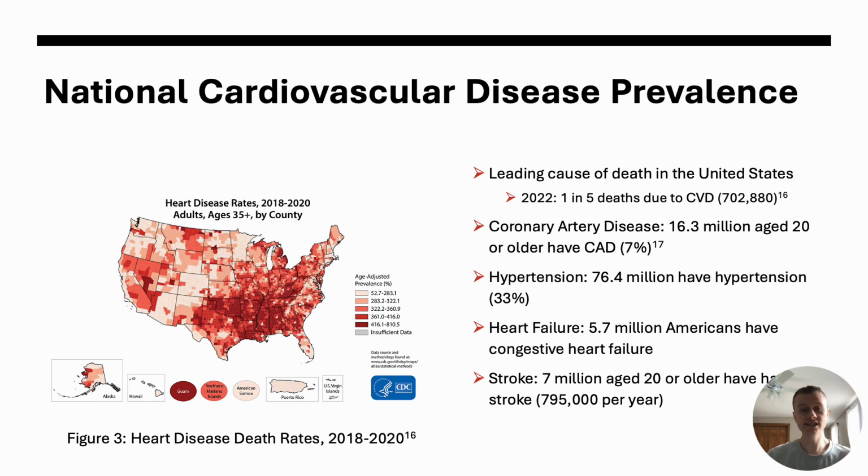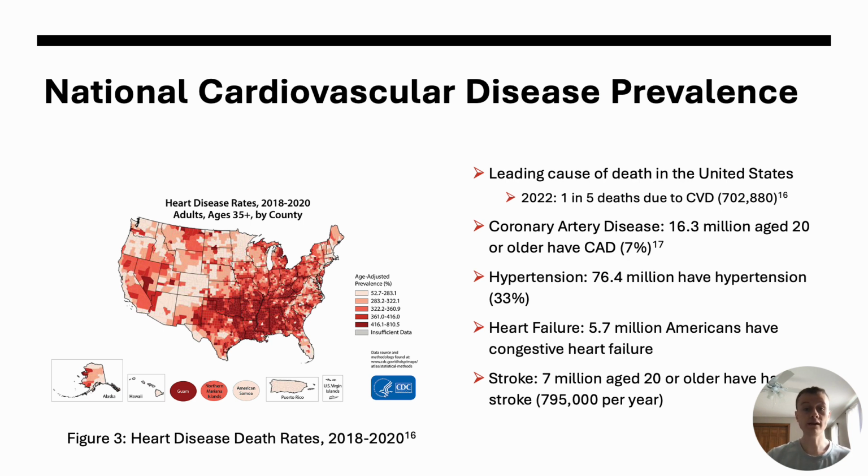So now we will transition into downstream chronic diseases, specifically cardiovascular disease. Midstream chronic conditions such as diabetes and obesity are risk factors for subsequent diseases. Cardiovascular disease is a broad range of conditions that affect the heart and body's blood vessels. Year after year, this is the leading cause of death in the United States. In 2022, 1 in 5 deaths were due to cardiovascular disease.